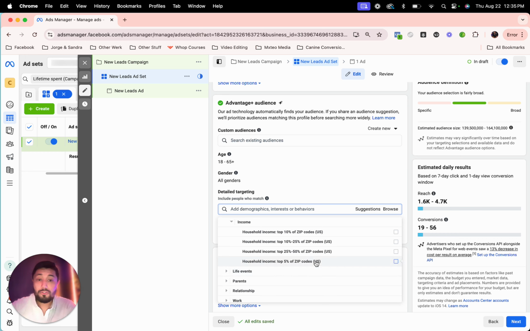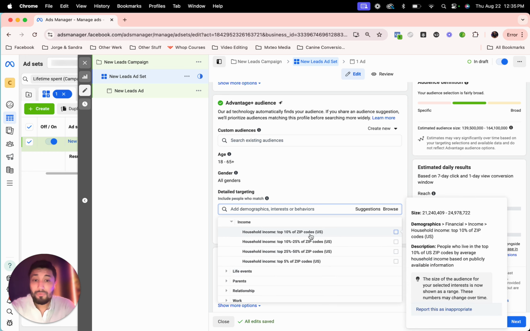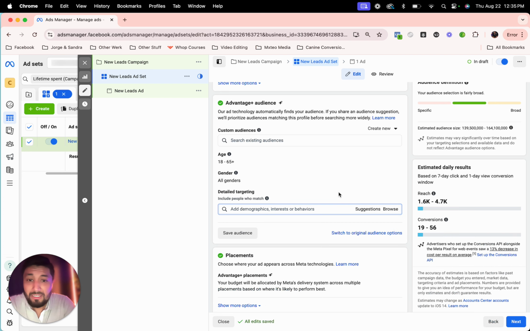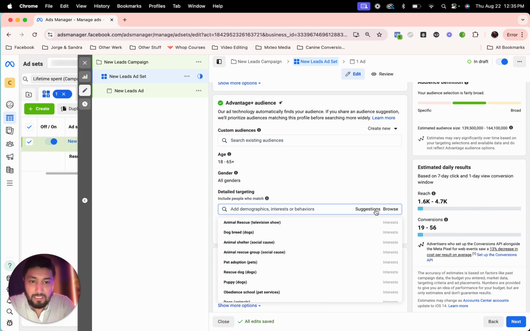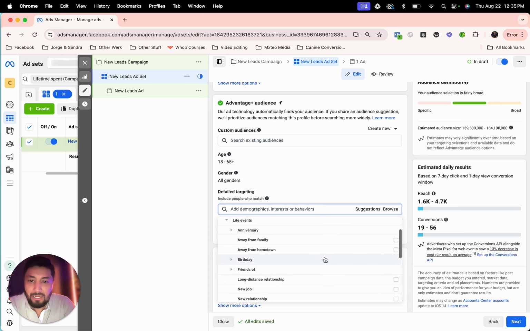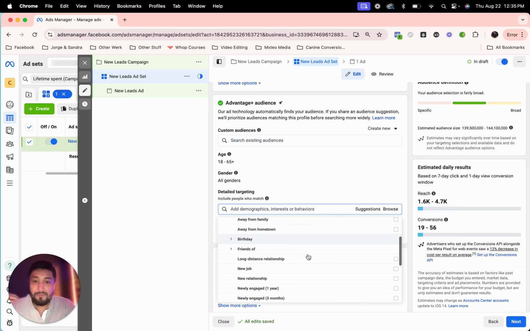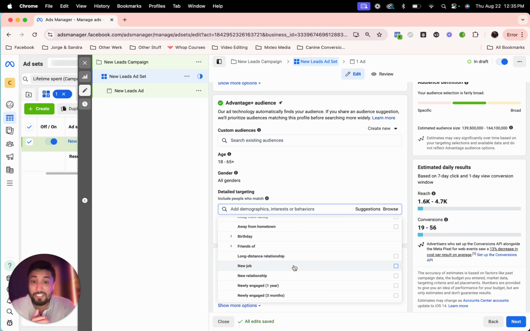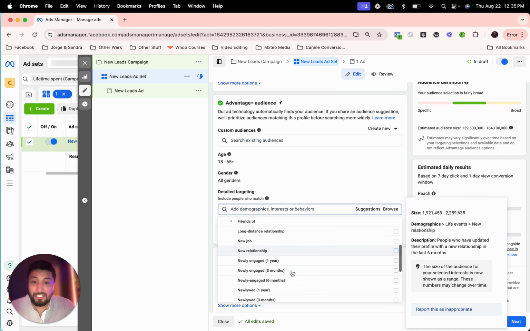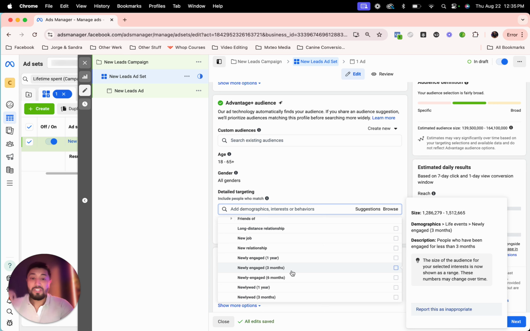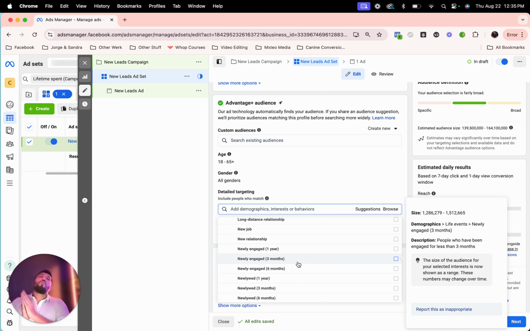For financial, you can target people depending on their income, household income, in the top 5% of zip codes, 25 to 50, 10 to 25, the top 10% of zip codes. Let me see. Browse, demographics, life events: anniversary, away from family, away from hometown, birthday, friends, long distance relationship, new job, new relationship, people who've been engaged for a year, for 3 months, for 6 months. I'm telling you, the targeting here is wild.